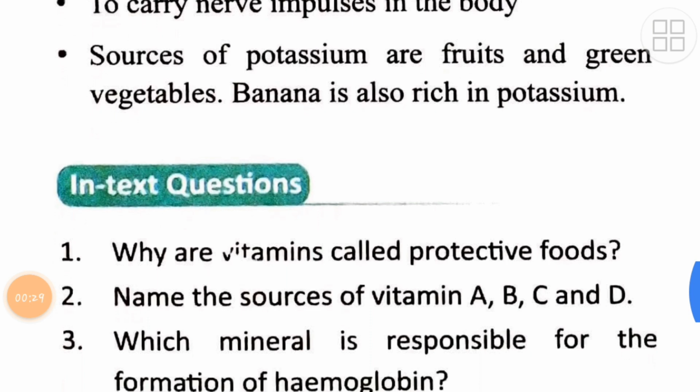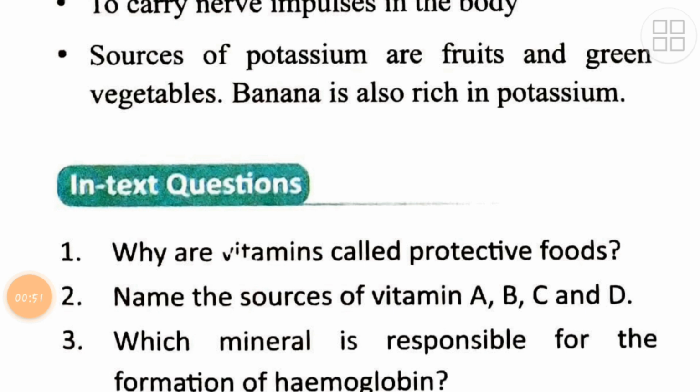In-text questions: why are vitamins called protective foods? We have done this in the first paragraph of vitamins, because they keep our bones, gums and other parts of the body healthy. So it is protecting our body against diseases. Name the sources of vitamin A, B, C, D. Above there is a table given and you can see the sources of all these vitamins from there.